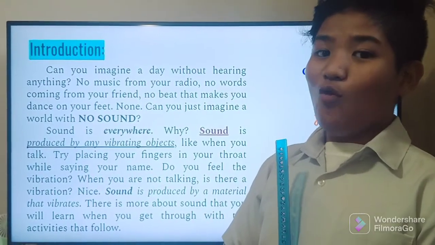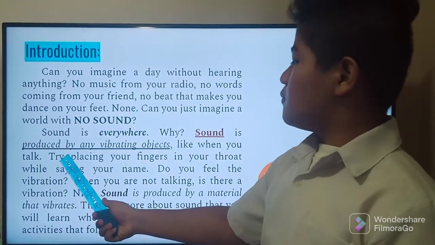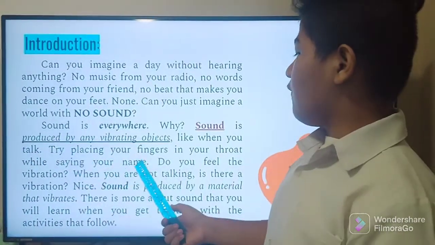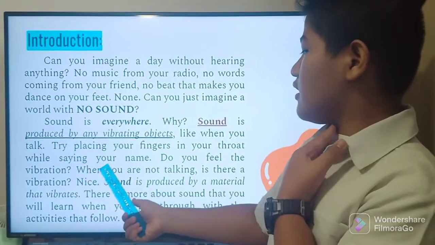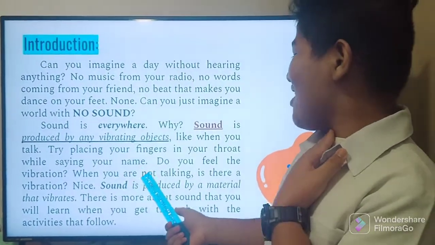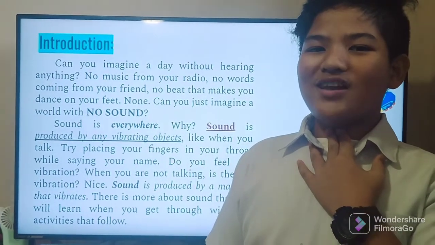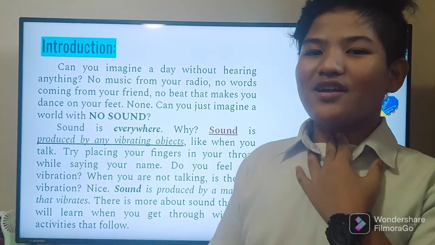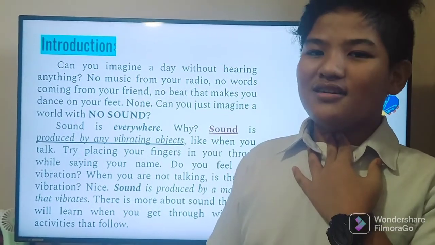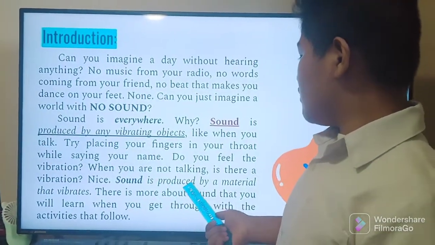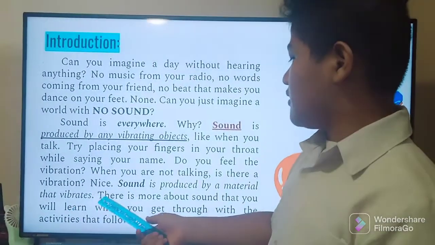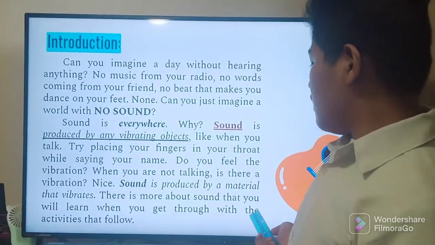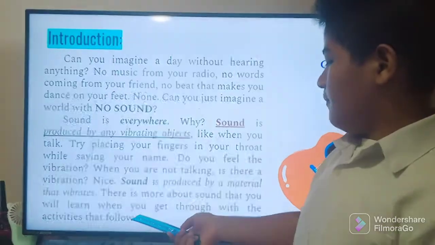Sound is everywhere. Why? Sound is produced by any vibrating objects. Like when you talk, try placing your fingers on your throat while saying your name. Do you feel the vibration? Of course. When you're not talking, do you feel the vibration? None. Nice. Sound is produced by a material that vibrates. There is one more sound that you will learn when you get through with the activity that follows.